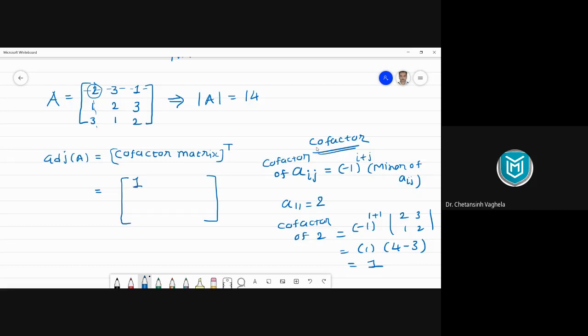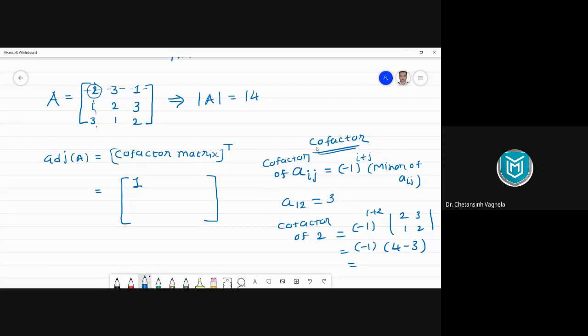Now by the same process, can anyone tell me what is the cofactor of the next element 3? 7. Okay, good. Someone has already calculated. So what is the location? It is first row and second column. So it is A12, equal to 3. So we need to write here minus 1 power 1 plus 2. So that would be minus minus. 7. Let's see whether it is minus 7 or plus 7. So it should be minus 1 here.